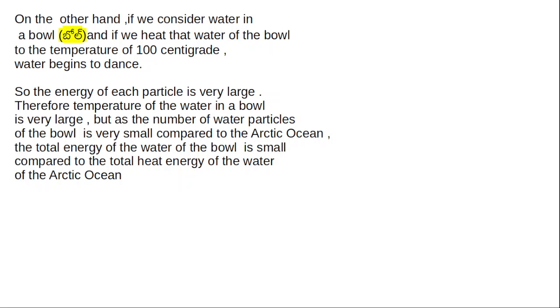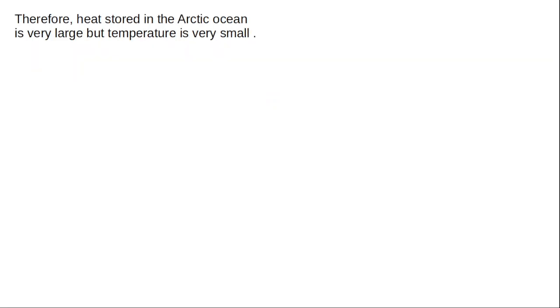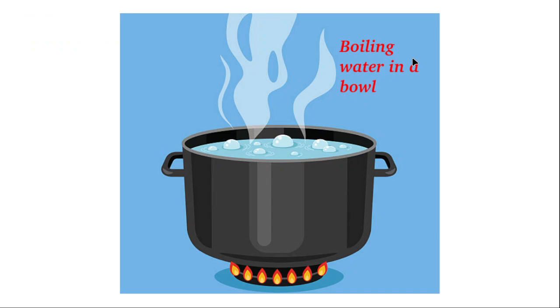Therefore, total energy of the boiling water of the bowl is very small compared to total energy of the Arctic Ocean. Therefore, heat energy stored in the Arctic Ocean is very large, but temperature is very small.